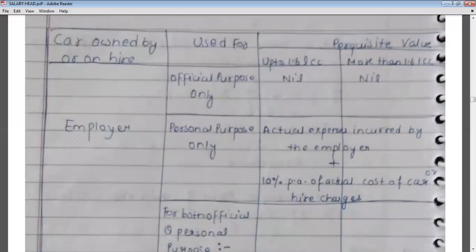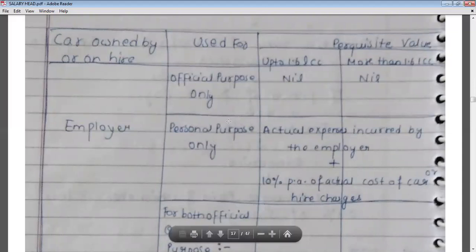And if that car is owned by the employer and the employee uses it for personal purpose only, then in both cases, whether the capacity of the car is up to 1.6 liter or more than 1.6 liter, the actual expenses incurred by the employer plus 10% per annum of actual cost of car, or hire charges if the employer takes it on rent, will be taxable.